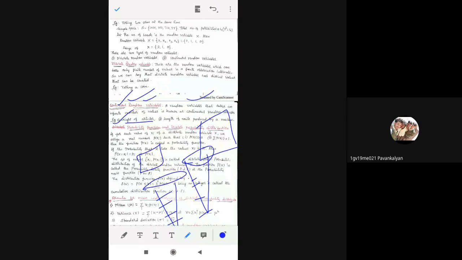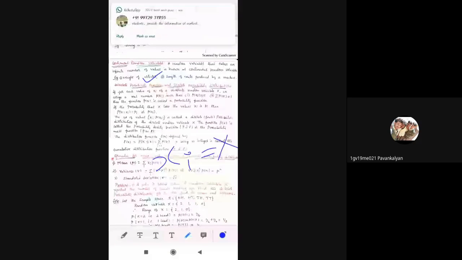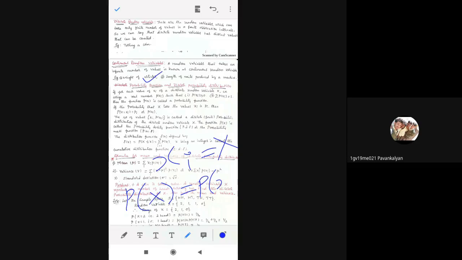Next, now you will get some formulas that can be applied in all the problems. Probability function. We know, students, there will be a variable xi. Each value of xi, which can also be taken as capital X. For this we need to find the probability, so P of x or P of xi, the probability of certain values. That is called the probability function. P of x with the open bracket and close bracket is nothing but a function. Okay. So that is what I have given.